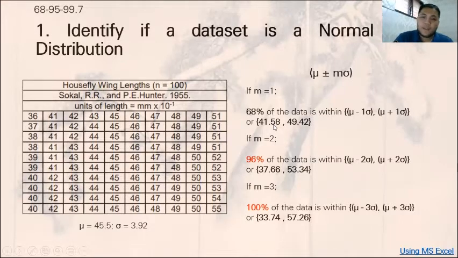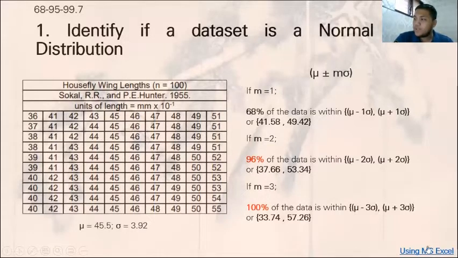If m equals 2, we get 96%, which is still close to 95, from a lower limit of 37.6 to an upper limit of 53.34. And if the multiplier m is 3, we get 100% of the data.